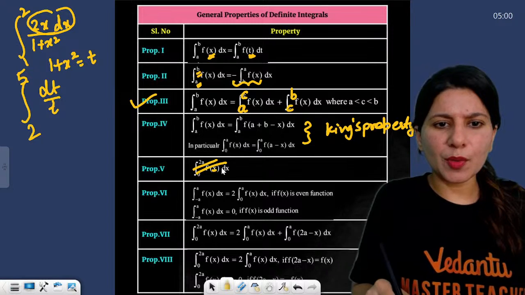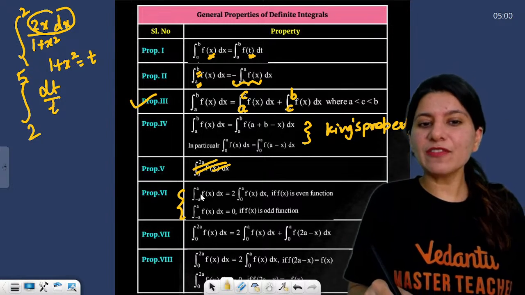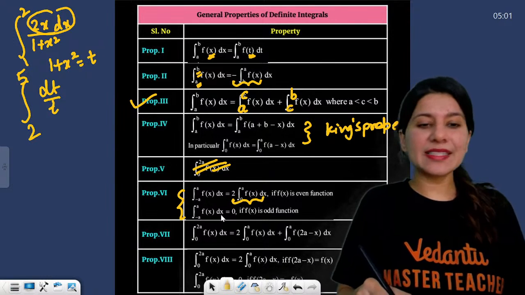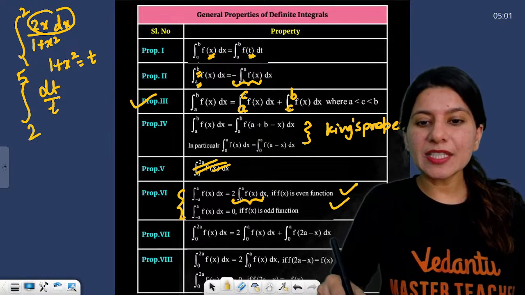This is actually not a property. Let's focus on this property: minus a to a. If a function is even, that will be twice 0 to a. If a function is odd, minus a to a will be 0. This is the even-odd property. Right? This is your Queen's property.